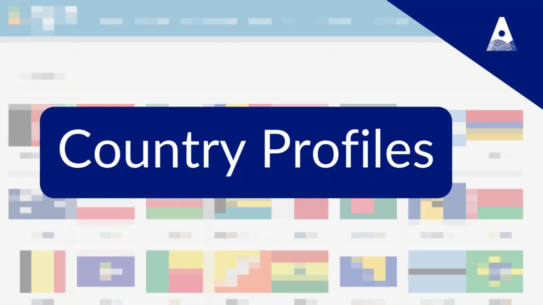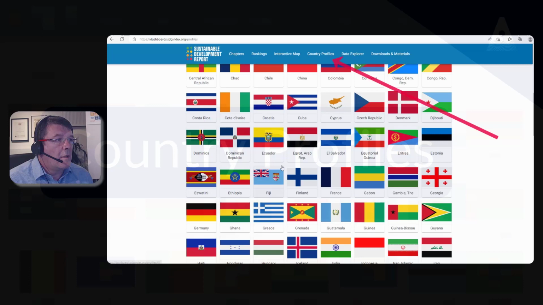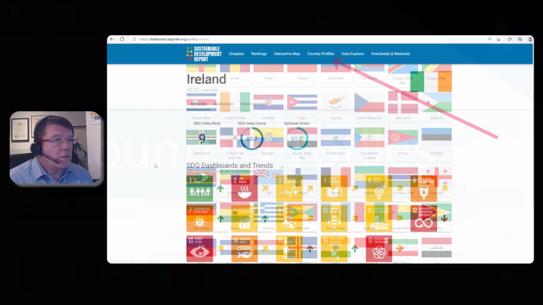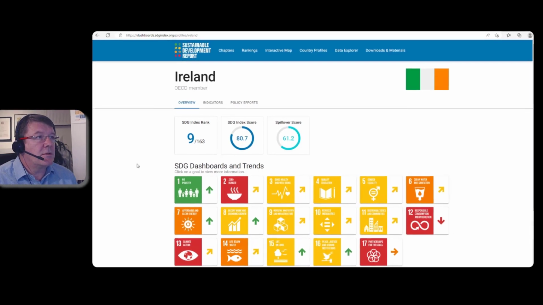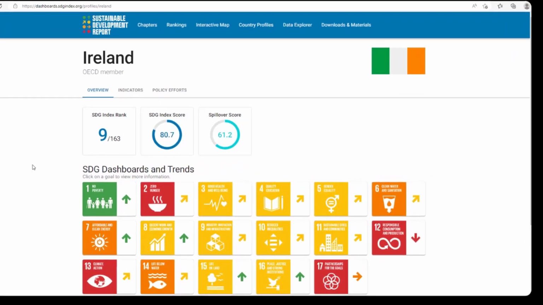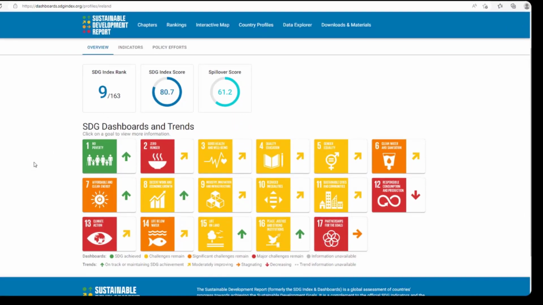Country profiles, you can now pick Ireland, it gives you the overall scores for the SDG. We're ranked 9th. Ireland is out of 163, and our SDG index score is 80.7. Our spillover score, though, is a rather disappointing 61.2. And here you have a sort of nice graphic overview of how we're performing in relation to all the SDGs.